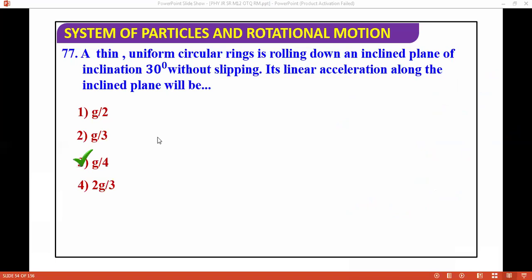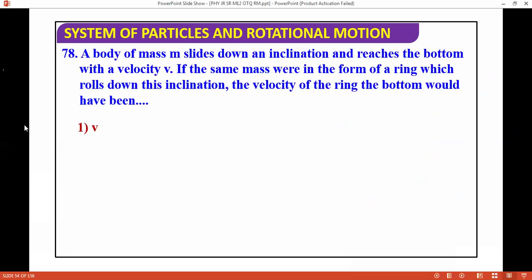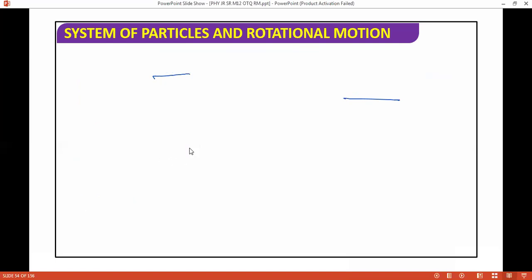Next question. A body of mass M slides down an inclined plane and reaches the bottom with a velocity V. If the same mass were in the form of a ring which rolls down the incline, what is the velocity at the bottom? So what is the speed of the ring? That will be v by root 2. Next, I'm moving on.